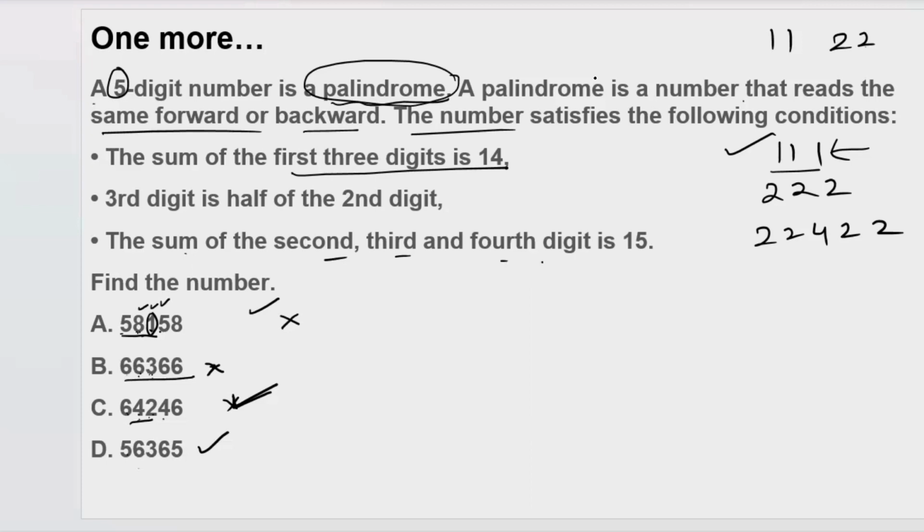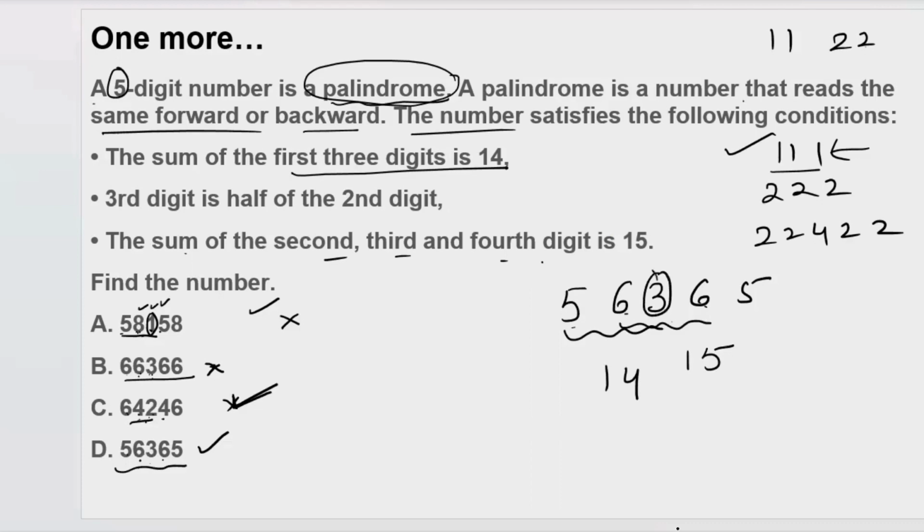4, 4, 8 and 2, 10. 6 and 6, 12 and 3, 15. This is satisfying my condition. If I see 5, 6, 3, 6, 5: the sum of the first 3 digits is 14. Second, third, fourth: 6, 6, 12 and 3, 15. The third digit is half the second, right? That's also correct. It's satisfying all the conditions. That's why this will be my answer.